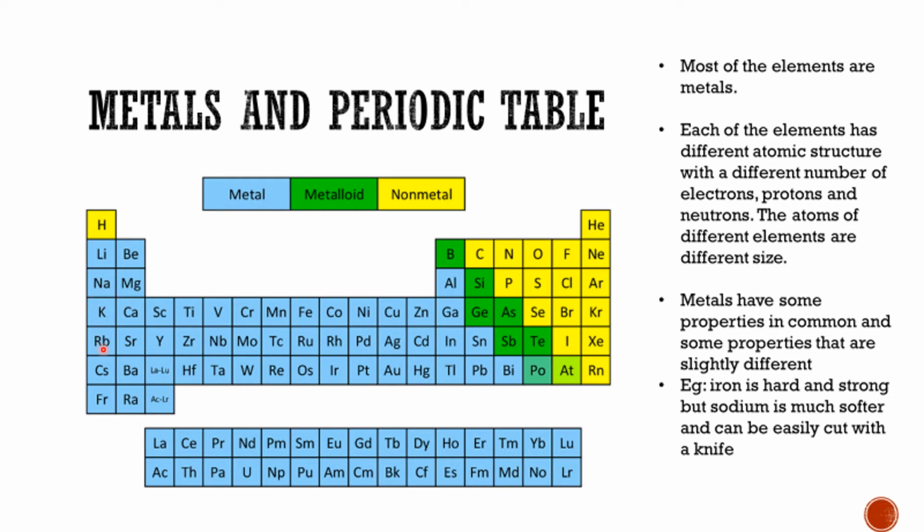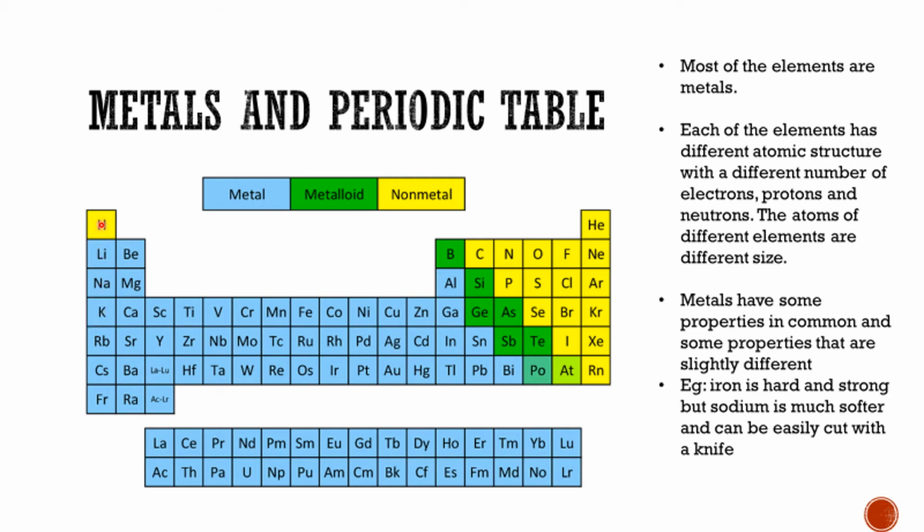So this group we call alkali metals. This we call alkali earth metals. Both of these groups, alkali metals and alkali earth metals, are soft metals. Basically the softest metals are lithium, sodium, potassium, rubidium, calcium, and francium. But don't bother about rubidium, calcium, francium. Just know that lithium, sodium, and potassium, these three, are soft metals.